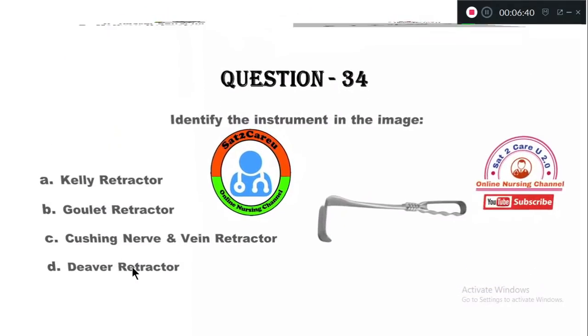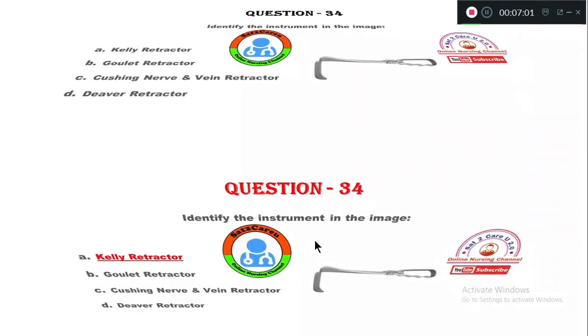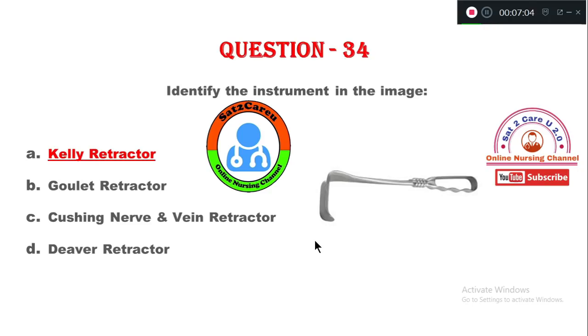Question number 34. You need to identify the name of this instrument. Option A, Kelly retractor. B, Gowlet retractor. C, Cushing nerve and vein retractor. Option D, Deaver retractor. So this instrument is option A, Kelly's retractor. Question number 35.